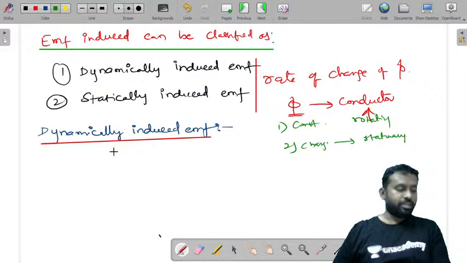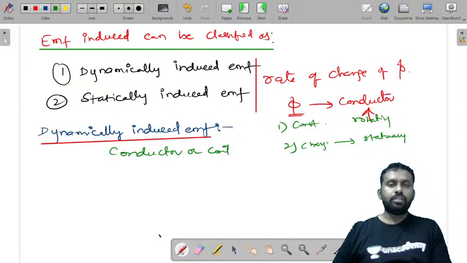In a dynamically induced EMF, the conductor or the coil is moving and the flux is constant.